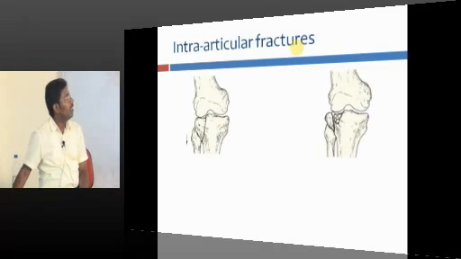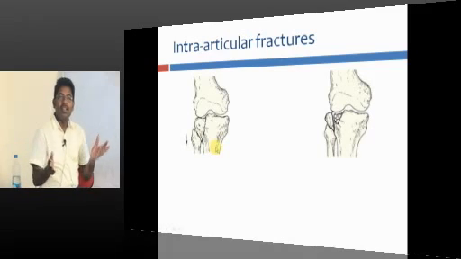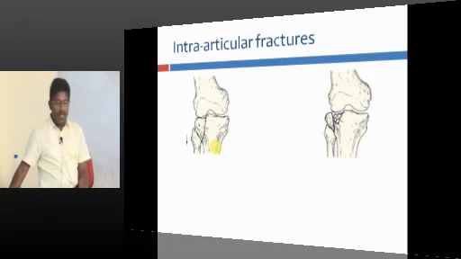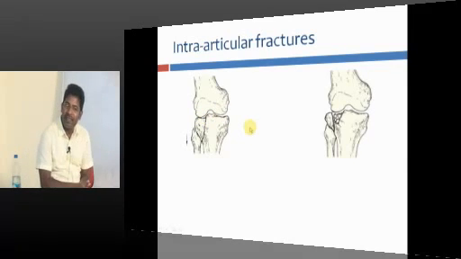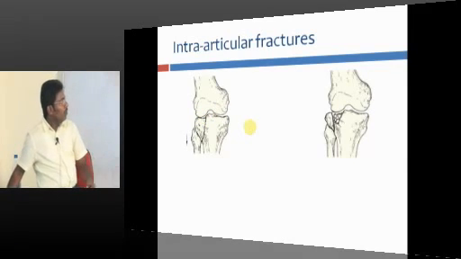Okay. There are certain intra-articular fractures. If the fracture happens here, that is extra-articular. The joint is not involved, and if a fracture happens here, the fracture is involving the joint, it is known as intra-articular fracture. And look at this, there is a depression.